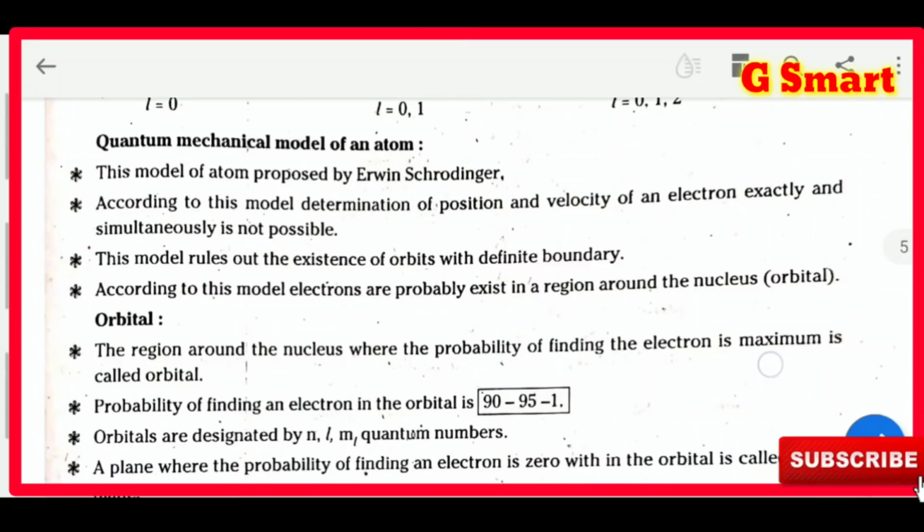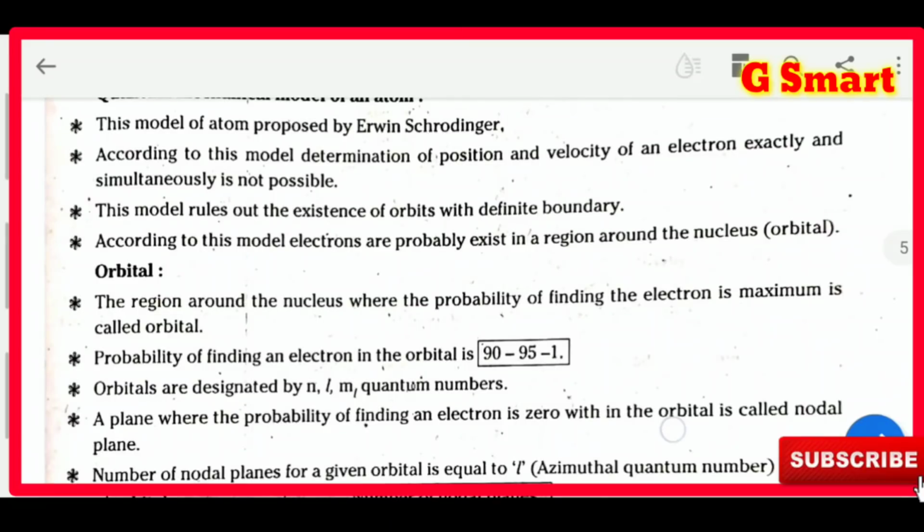Quantum mechanical model of atom. This model was proposed by Schrödinger. According to this model, determination of position and velocity of an electron exactly and simultaneously is not possible. How to locate an atom in a substance?